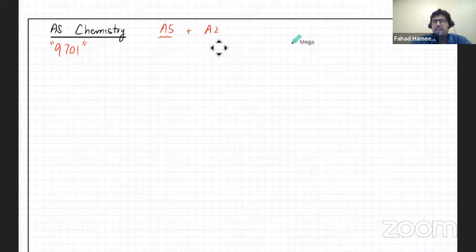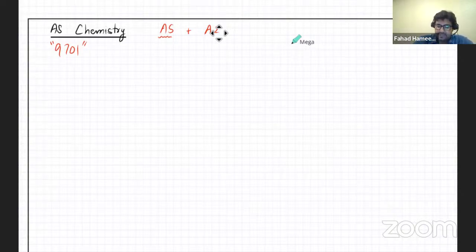A2 is slightly easier. If you've done your AS well, you'll find A2 to be slightly easier, with less content. AS has a much bigger content, but only very slightly. So you can roughly say that 50% is going to be covered in AS, and 50% is going to be covered in A2.